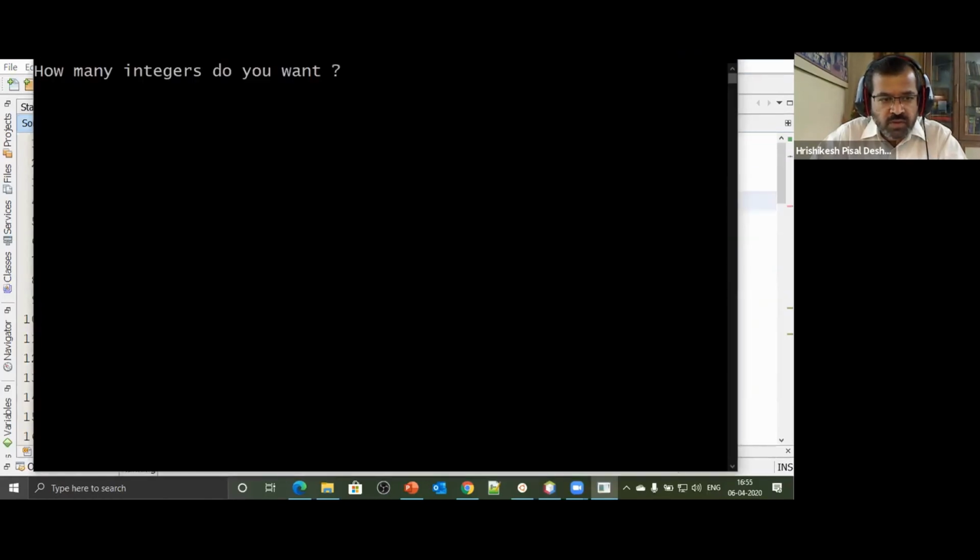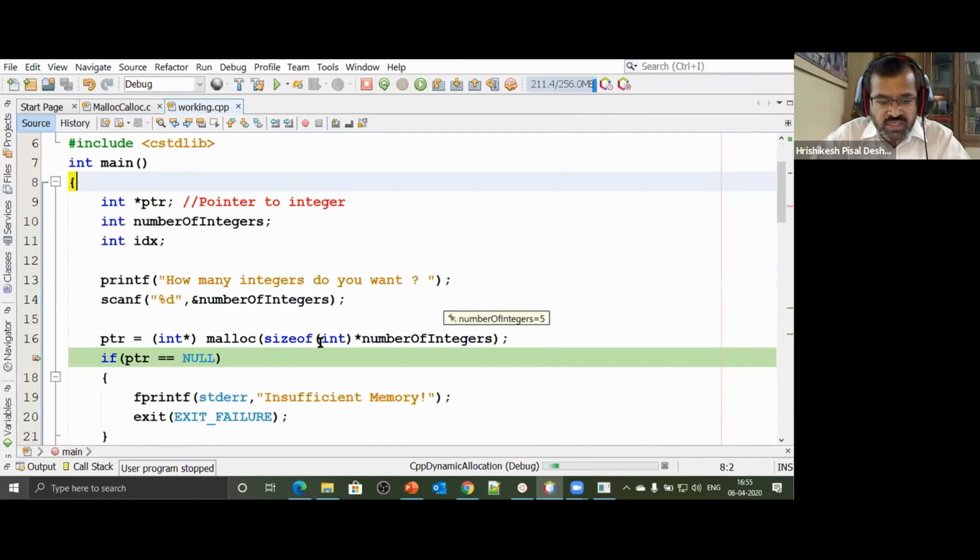Here we go. So we asked the user how many bytes of memory they would like to have. He again says 5 variables, integer variables. So we say size of 5 into 4, that is 20, and PTR, let's see. Now PTR has some address. That means you are lucky. A block of memory has been allocated. PTR is now pointing to that address that you get to see. So the OS has satisfied your request.